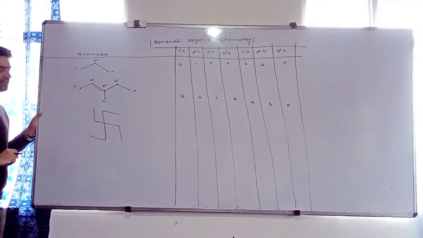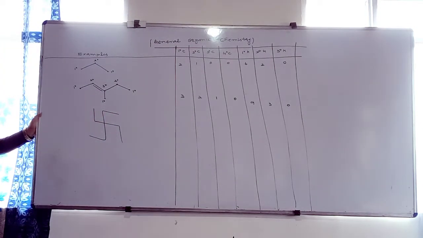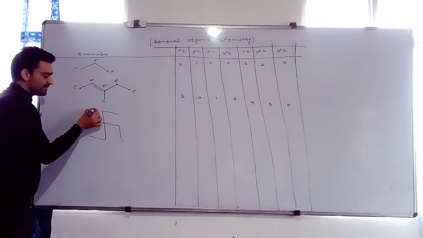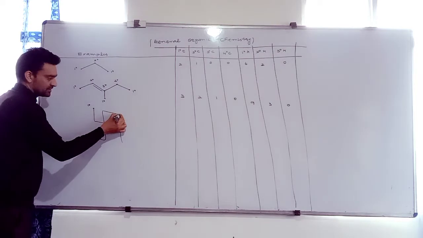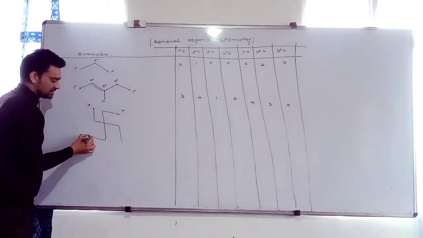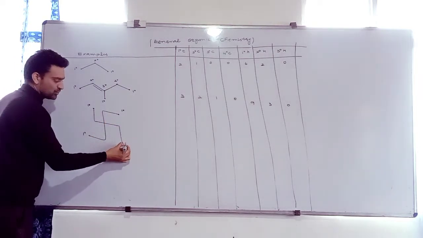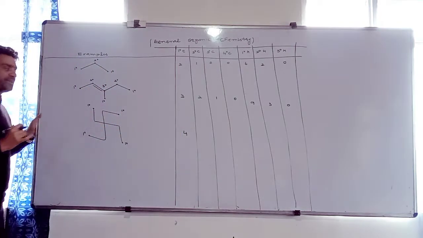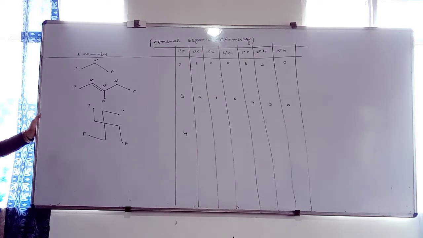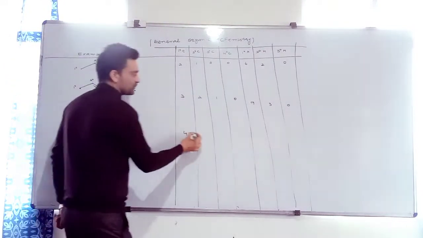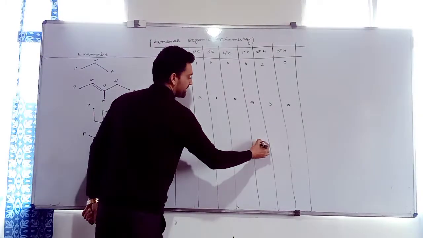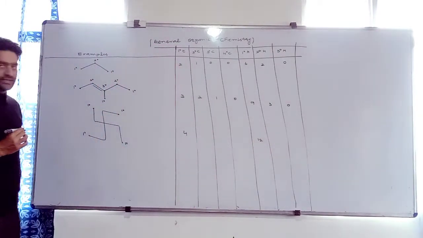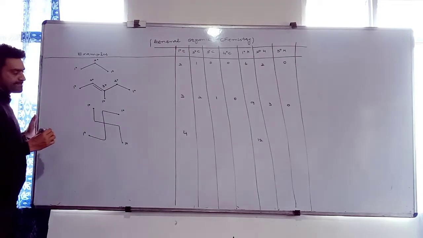What about this compound? How many primary carbons are present? 1, 2, 3, 4. Clear? It has 4 primary carbons. All the primary carbons are saturated. How many primary hydrogens are present? 4 into 3, 4 3s are 12. So we have 12, 1 degree hydrogen. How many secondary carbons? 4.